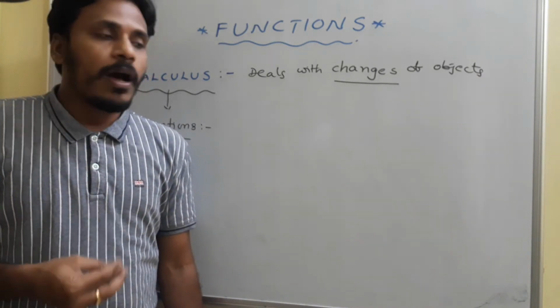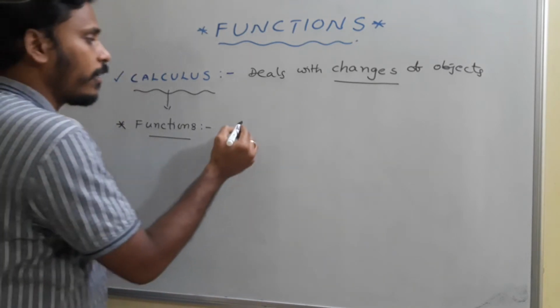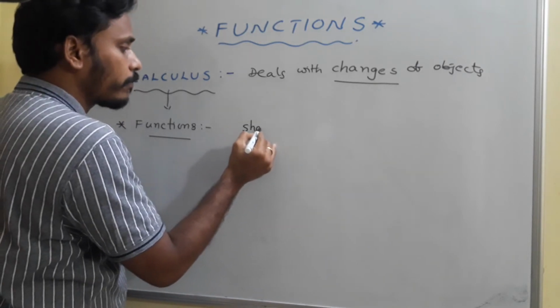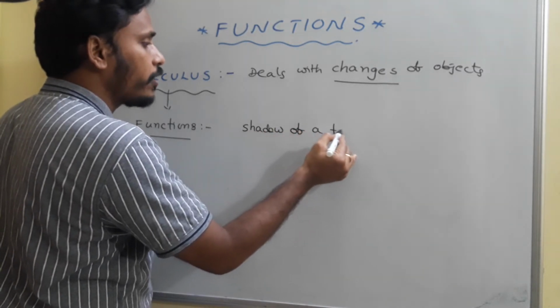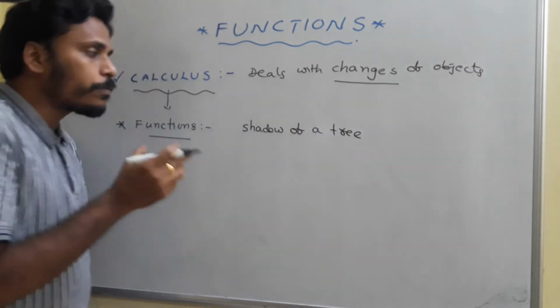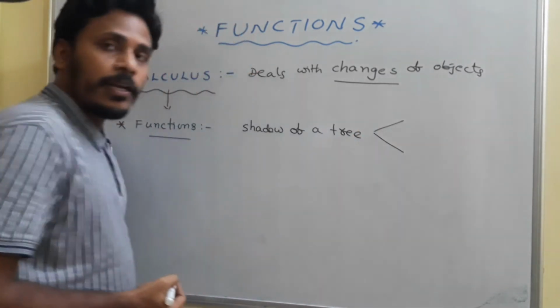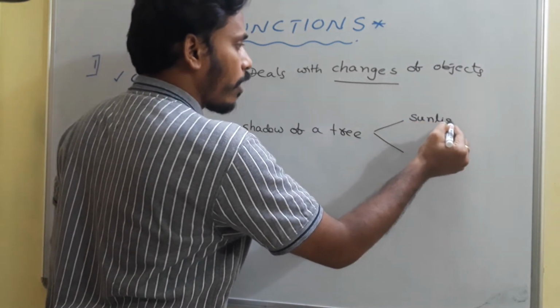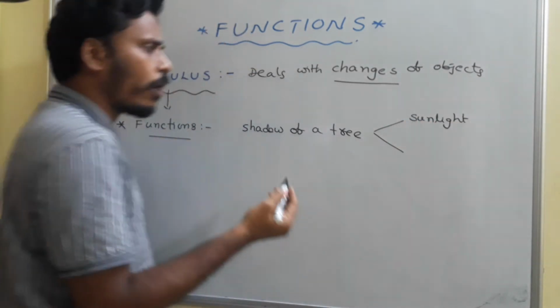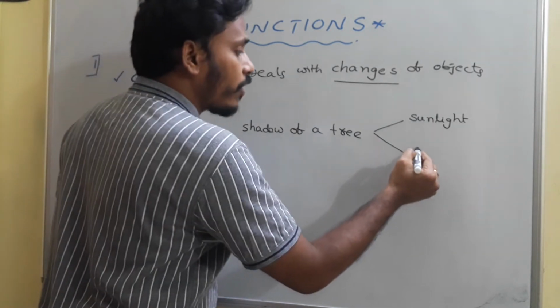Is it right? Or if you take any other thing, I am giving you one example here: shadow of a tree. Shadow of a tree, how does it change? If you observe, the shadow of a tree usually changes depending upon sunlight, the position of the sun, as well as the height, the length of the tree.